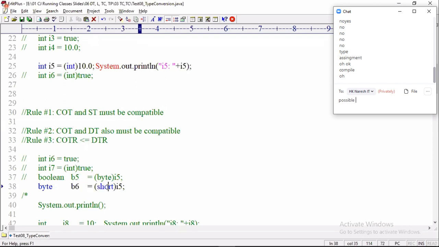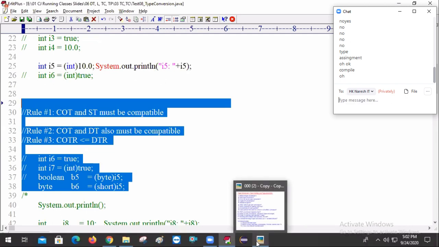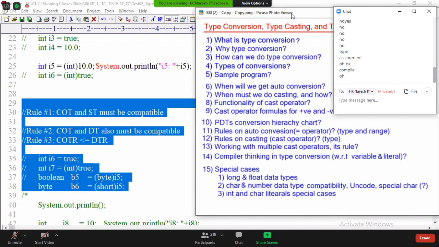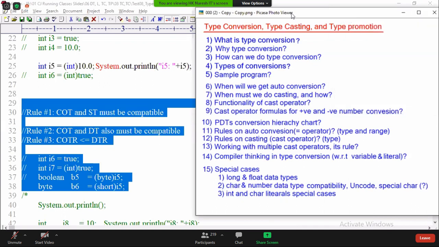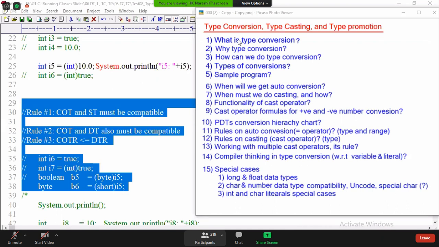Because short cannot be assigned to byte, range problem. Okay? Can you hope up to now all these rules and every point understand? Just to verify yourself, 1 minute. Except 8th point and 9th point, you ignore those. Up to 12th point, once again revise all your points yourself.